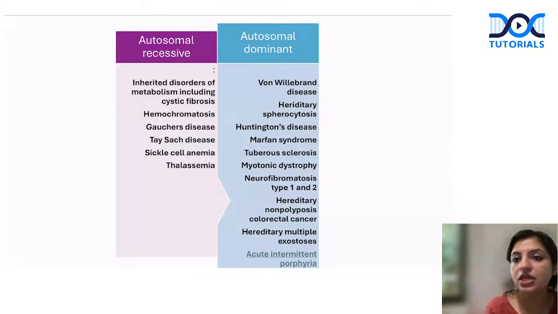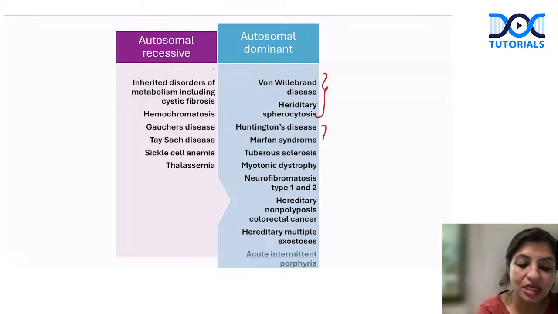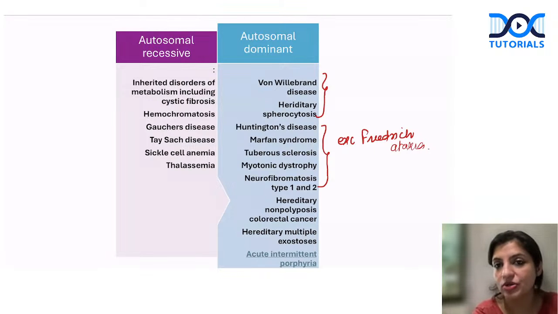Autosomal dominant: there are two hematological disorders, von Willebrand and hereditary spherocytosis. Do not forget it. The majority of muscle and CNS disorders are autosomal dominant. The exception to the rule is Friedreich ataxia, which is autosomal recessive.